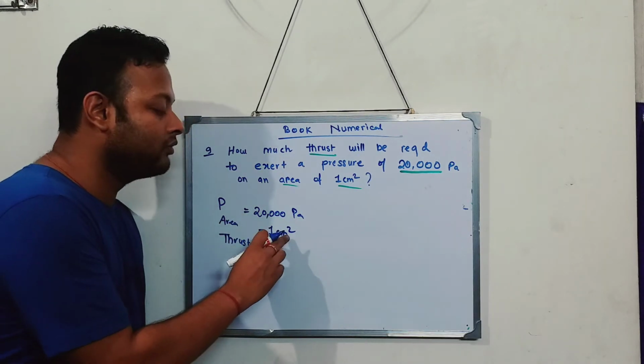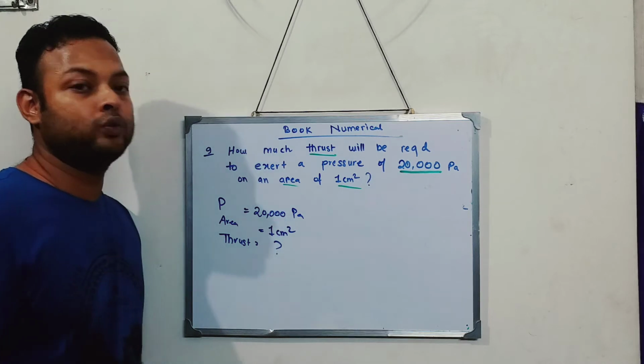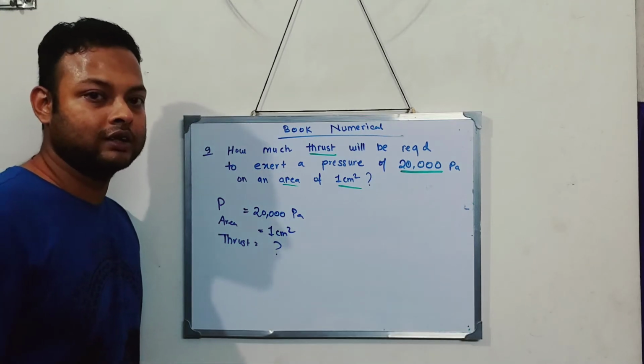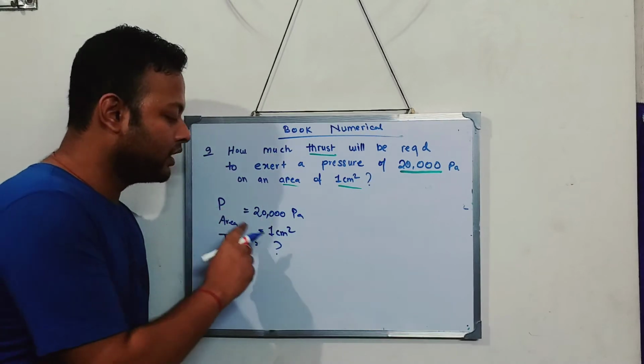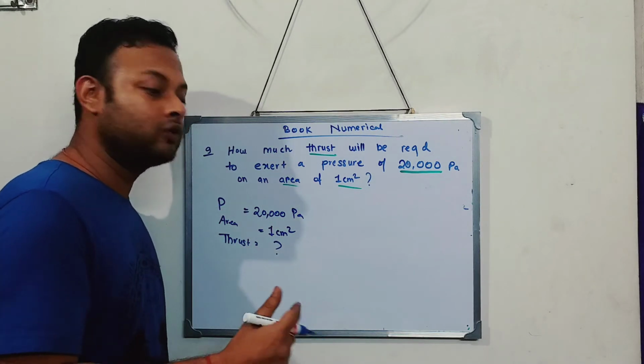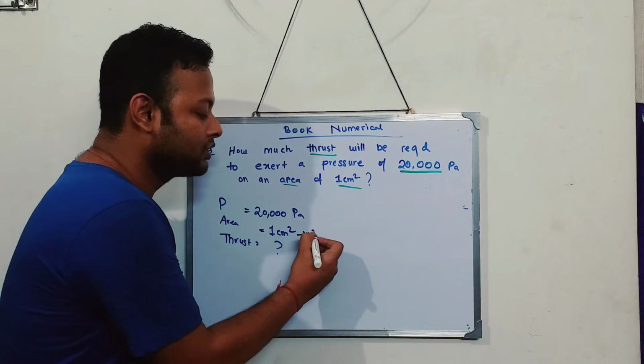I have to convert this area into the SI unit. Otherwise, I will not get the answer. This is the clear thing. Four or five sums I have done till now. So area is 1 centimeter square. To convert that into meter square, how will I convert?